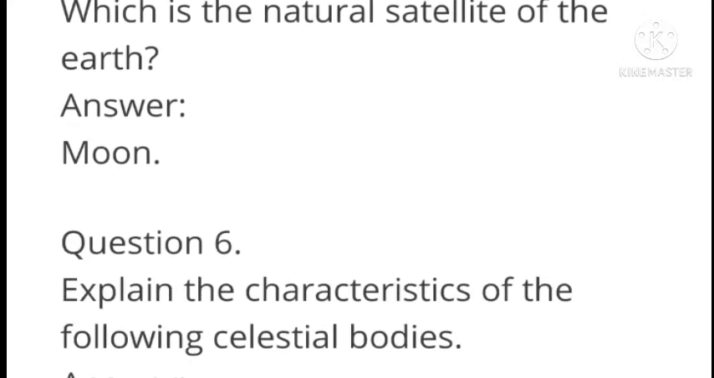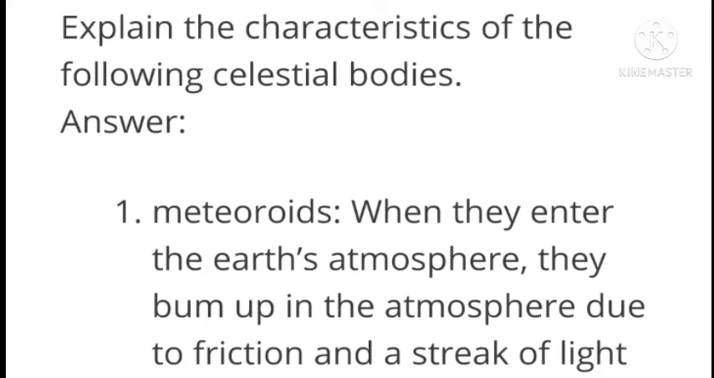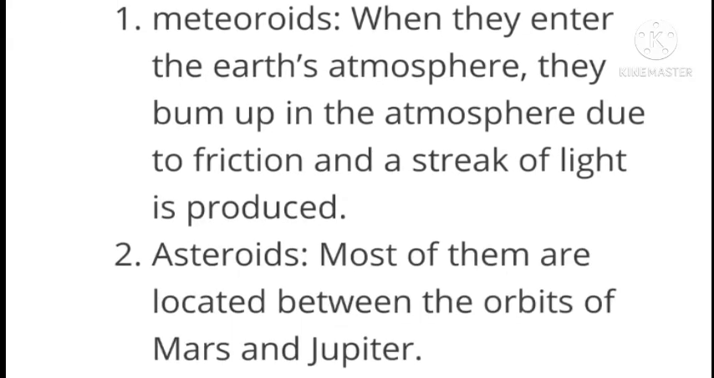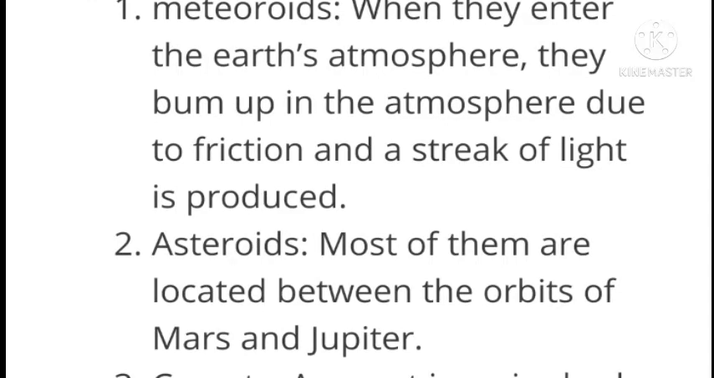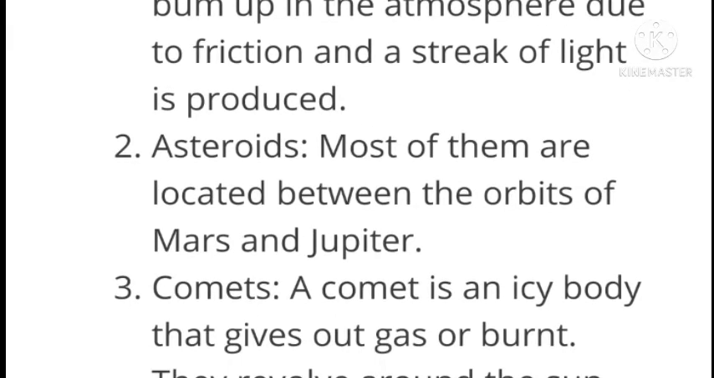Then which is the natural satellite of the Earth? Answer, Moon. Explain the characteristics of the following celestial bodies. First is meteoroids. When they enter the Earth's atmosphere, they burn up in the atmosphere due to friction and a streak of light is produced.